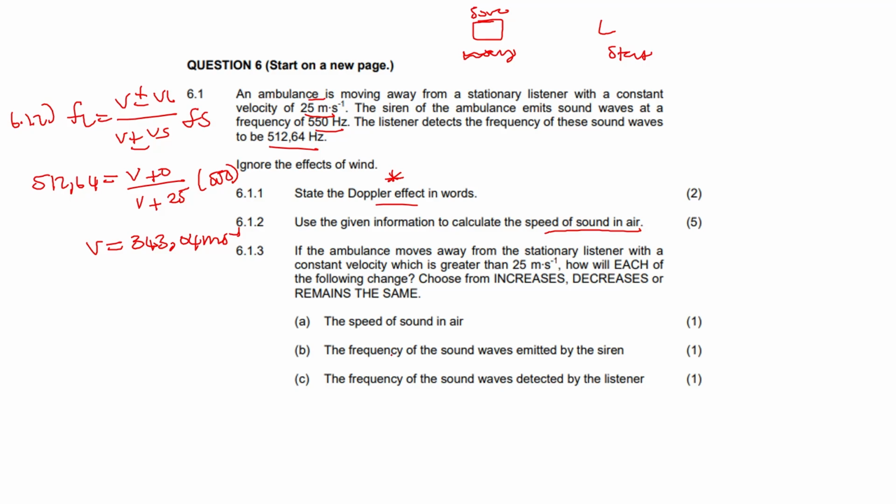Okay. If the ambulance moves away from the stationary listener with a constant velocity which is greater than 25 meters per second, so greater than what it is now, how will each of the following change? Increase, decrease, or remain the same? The speed of sound in air, that will remain the same, right? That doesn't change. The frequency of the sound waves emitted by the siren, that will remain the same.